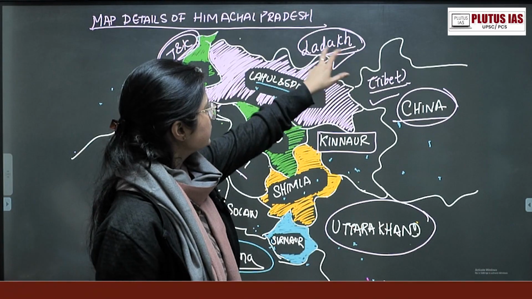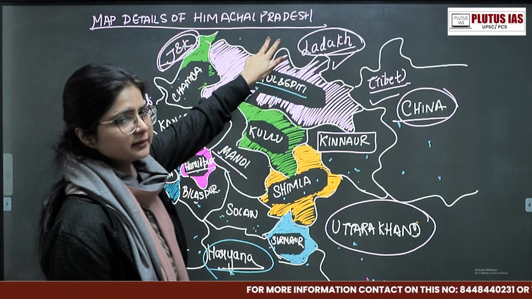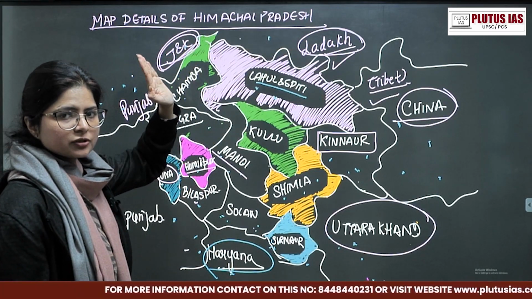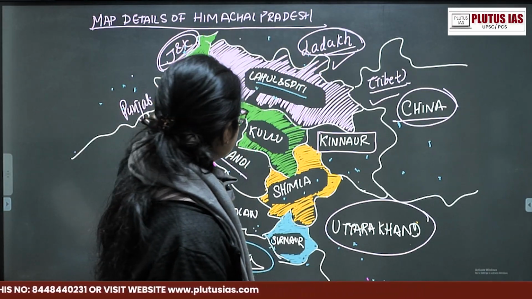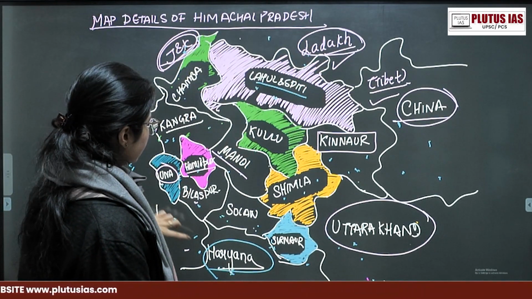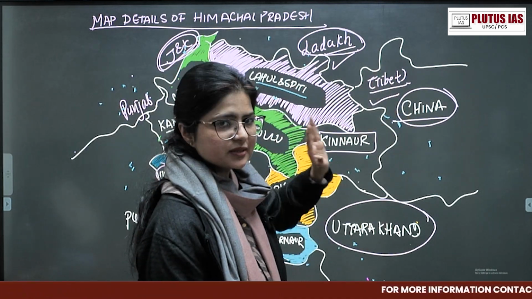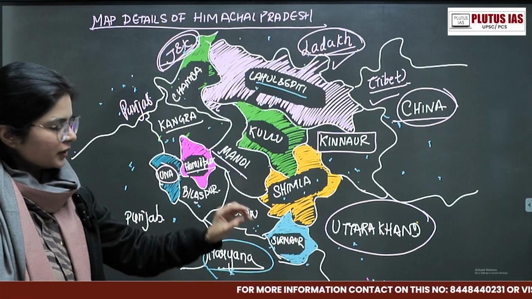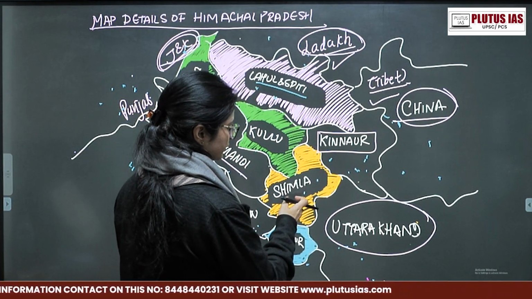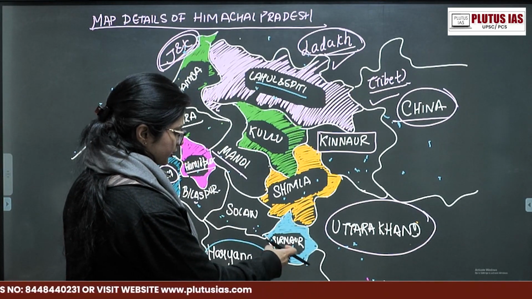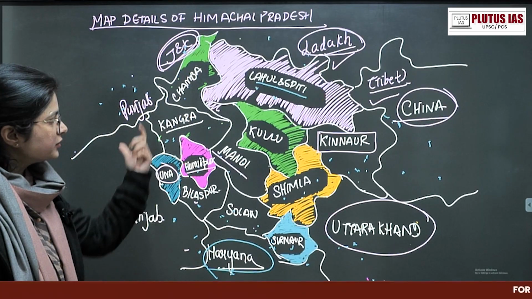Majorly, we have discussed Jammu and Kashmir, Punjab, Haryana, Ladakh. Ladakh and Jammu and Kashmir are the UTs. The states we are discussing are Punjab, Haryana, Uttarakhand, and China, the international boundary, basically Tibet. So this is how you have to study. Analyze that Uttarakhand is forming the boundary with Kinnaur, Shimla and Sirmaur. Haryana forms the boundary with Solan and Sirmaur again. So this is how you have to study.